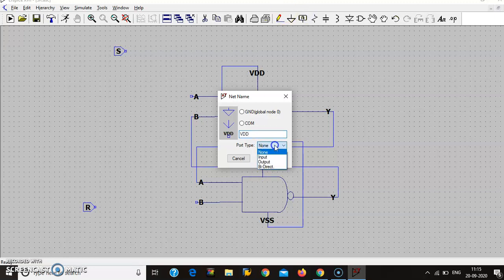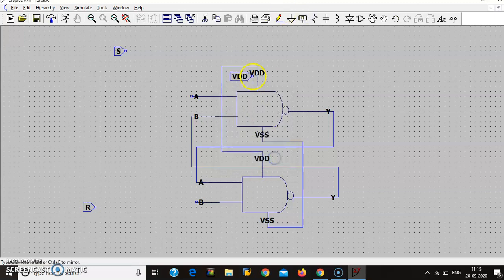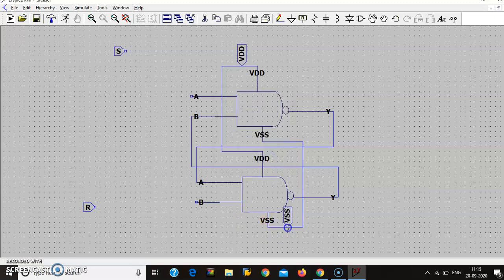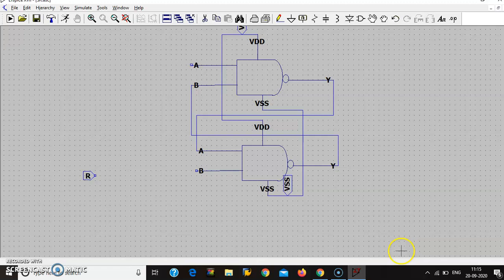VDD is also an input. Next, go to label net, VSS is also an input.